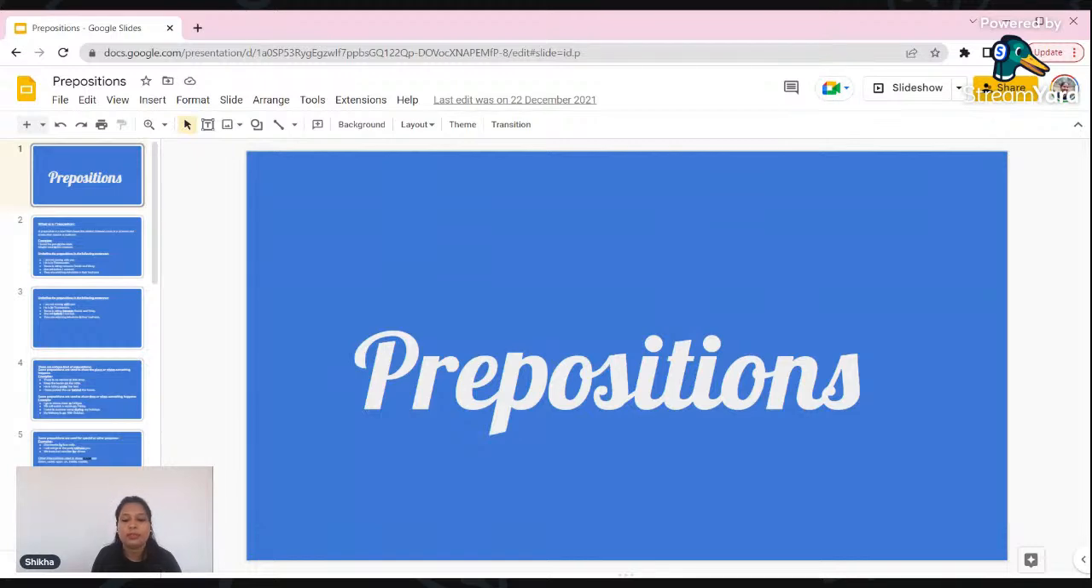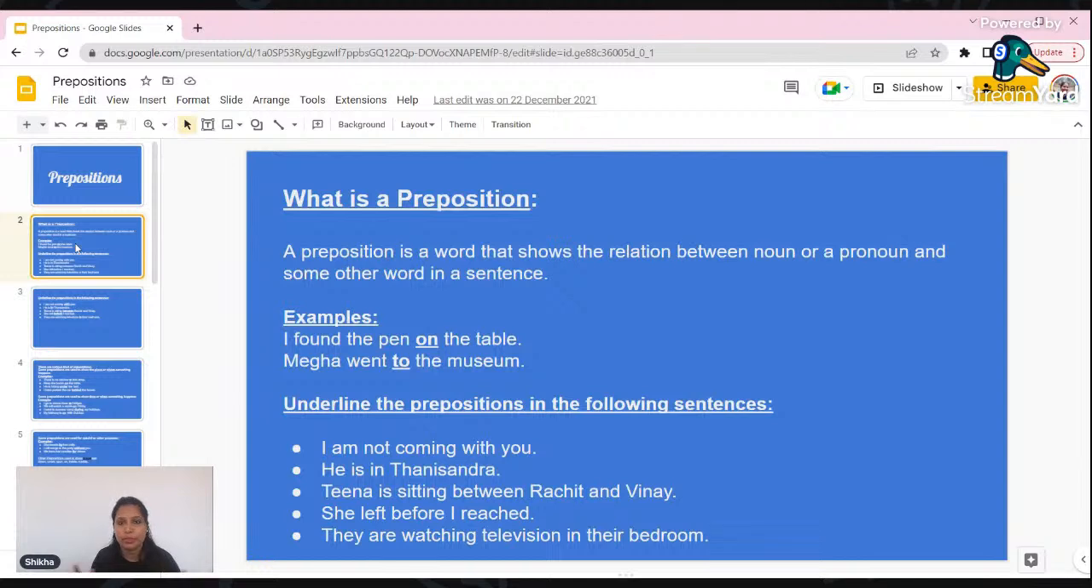So let us start with this lesson, that is preposition. When we talk about preposition, before that we should understand what a preposition is. A preposition is a word that shows the relation between a noun or a pronoun and some other word in a sentence. So it shows the relation, that is, it is a kind of bridge which covers the gap between the noun and some other words.